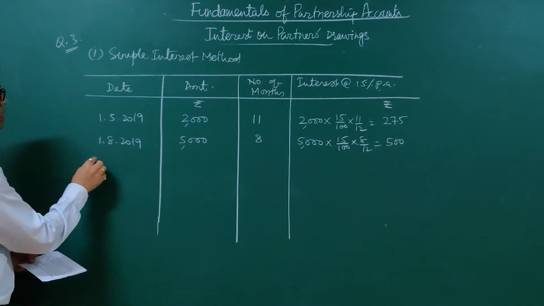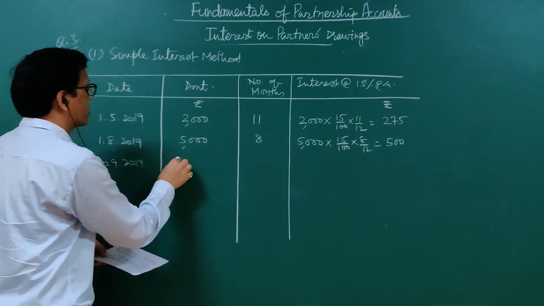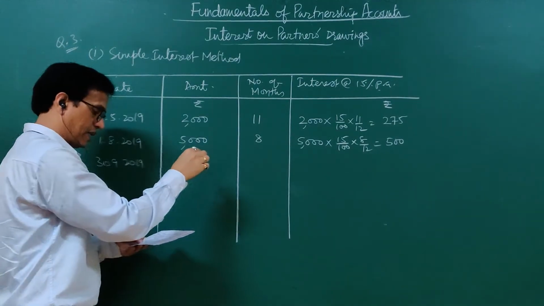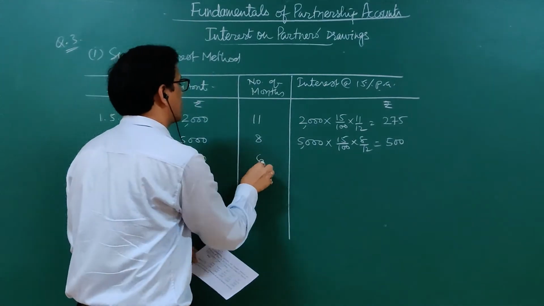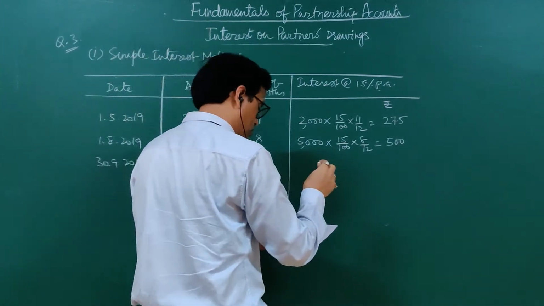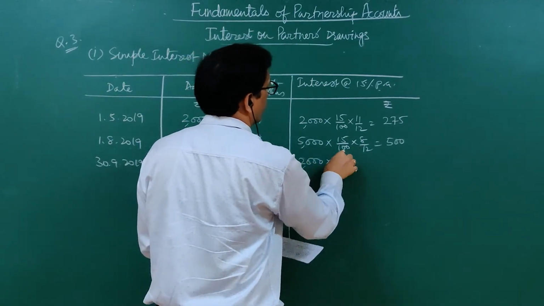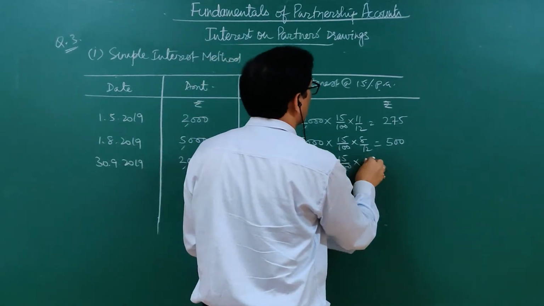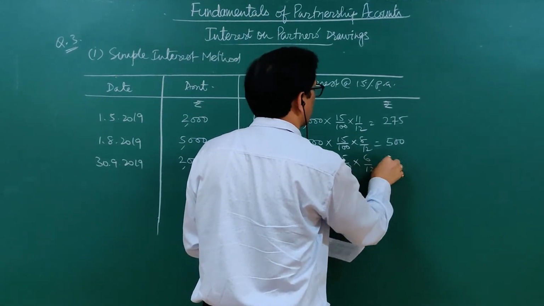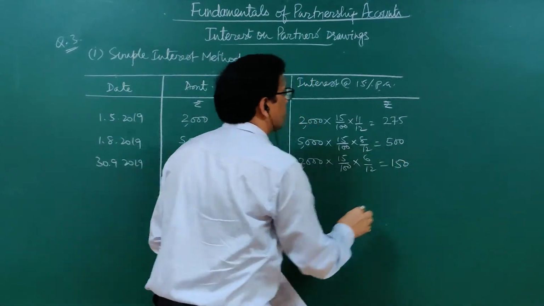Then on 30th September 2019, the amount withdrawn is 2000 rupees. From 30th September to 31st March 2020 it is 6 months. 6 months for 2000 at 15% into 6 by 12. 15% of 2000 is 300, so 150.